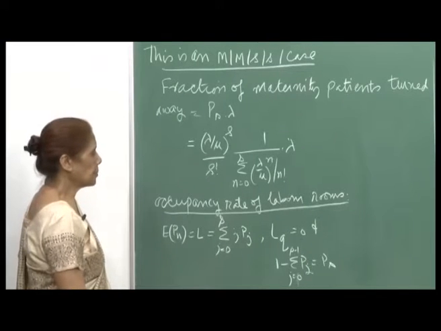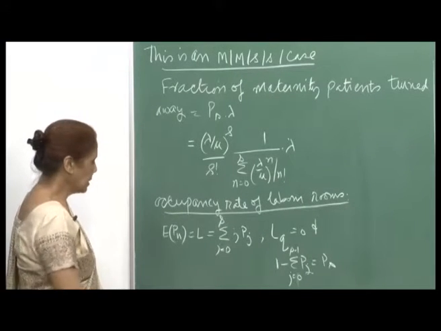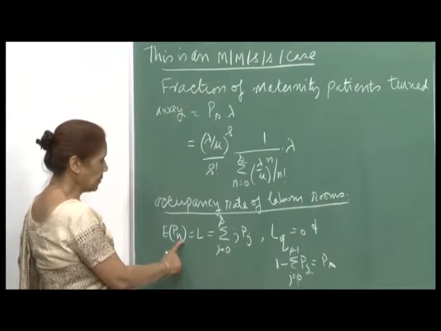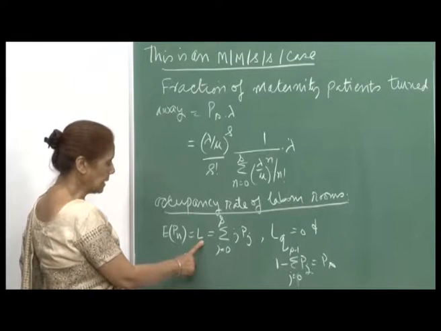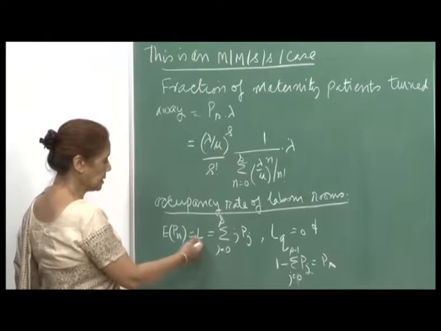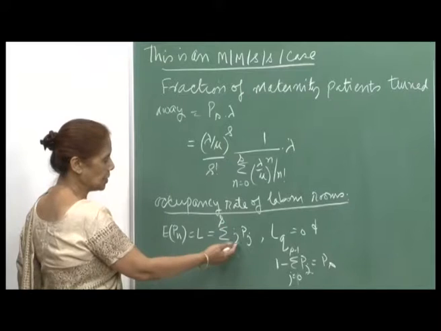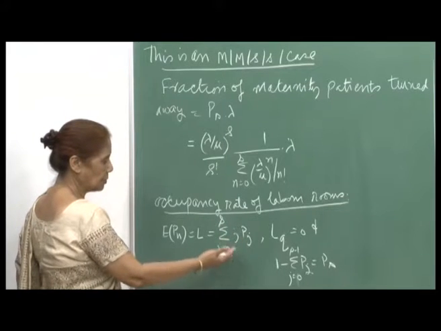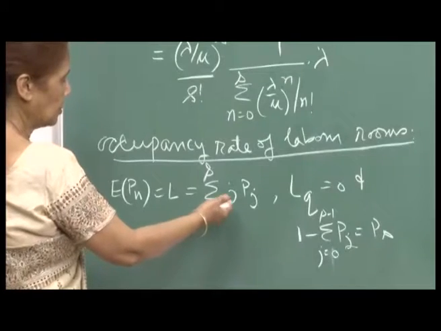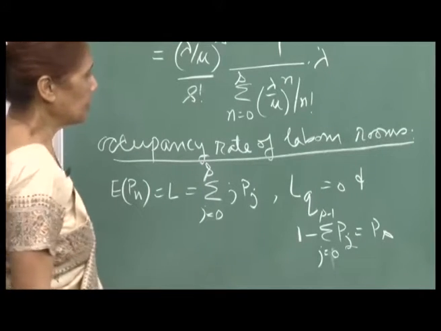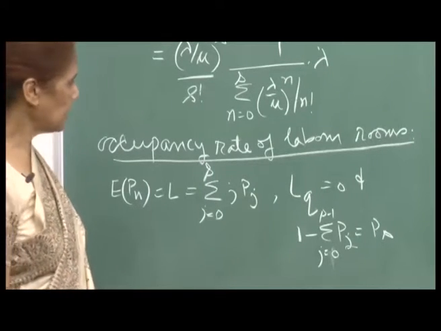So, compute the occupancy rate of the labor rooms. We compute the expected value of P n, for which our notation is L, that means the average number of people in the system, and this will be summation j varying from 0 to s of j into P j, because either you do not have any patient or you have 1, 2, 3 up to s only, because you only permit as many patients as there are labor rooms.